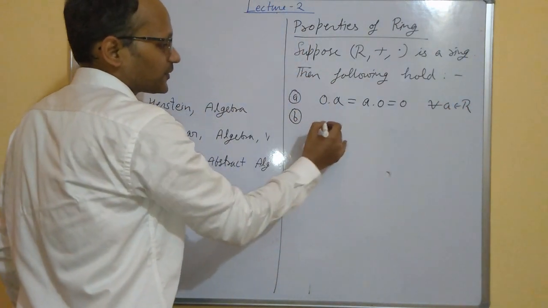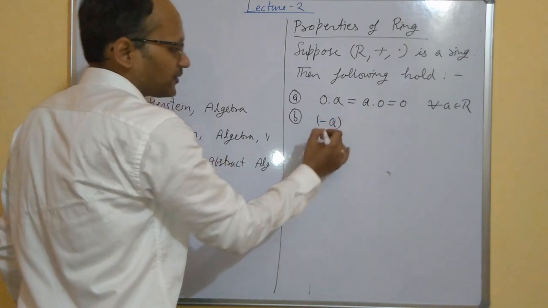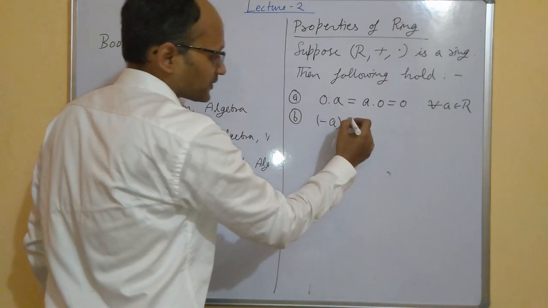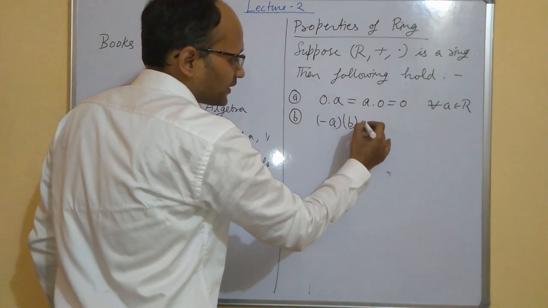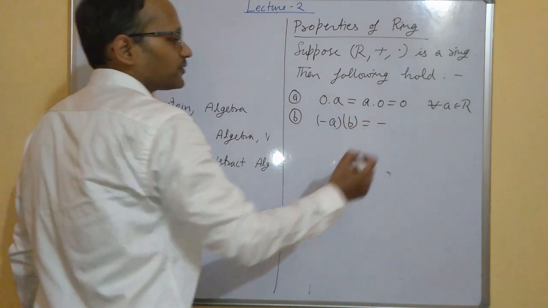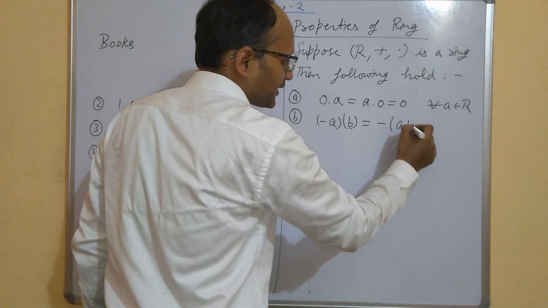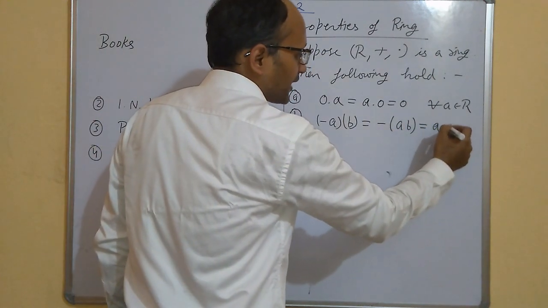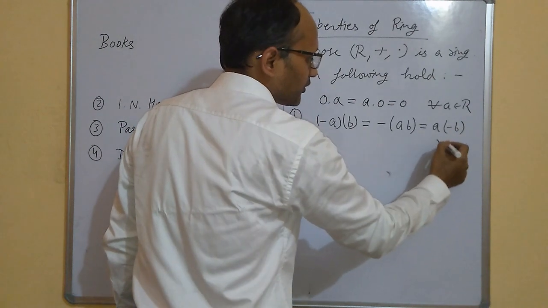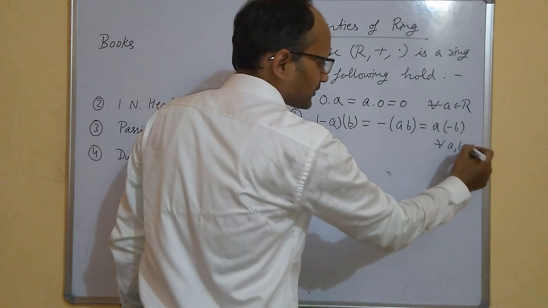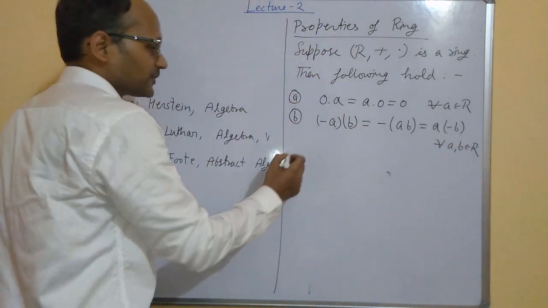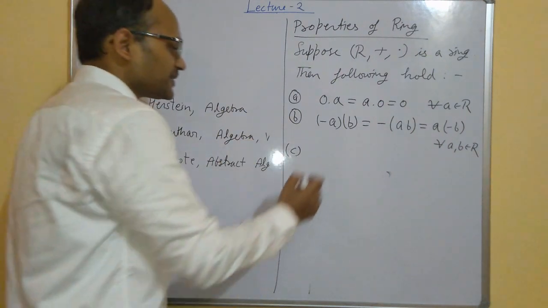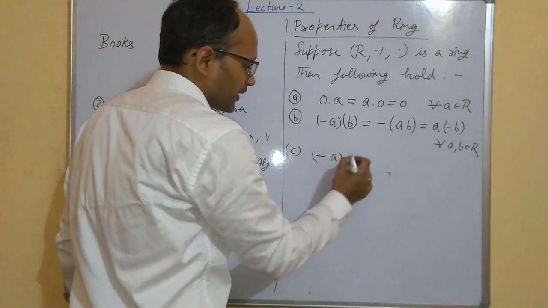B: minus a, where a is any element and minus a is its additive inverse, times b is the same thing as minus of ab, that is the additive inverse of ab. This is the same thing as a times minus b, for all a, b in R. C: minus a times minus b.